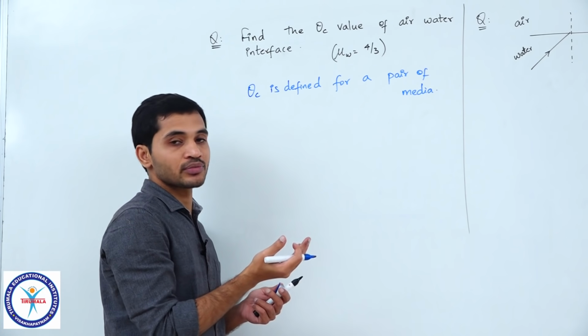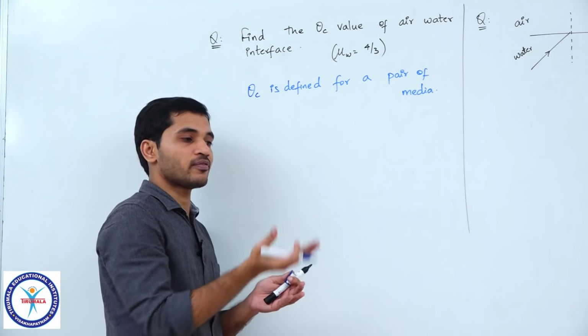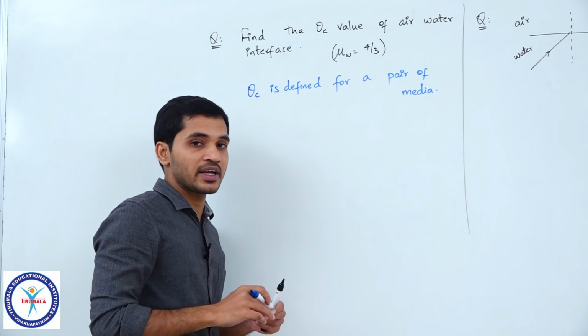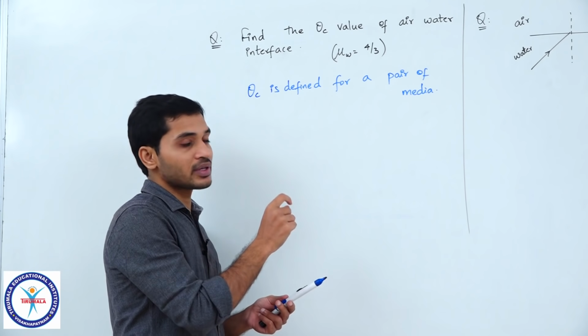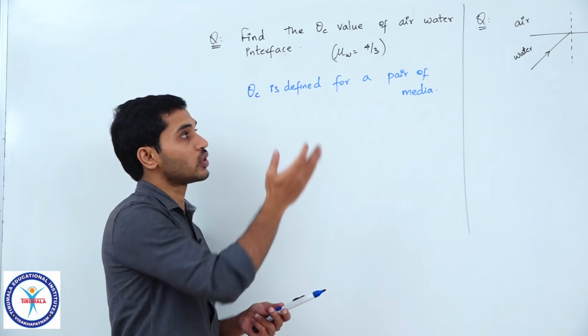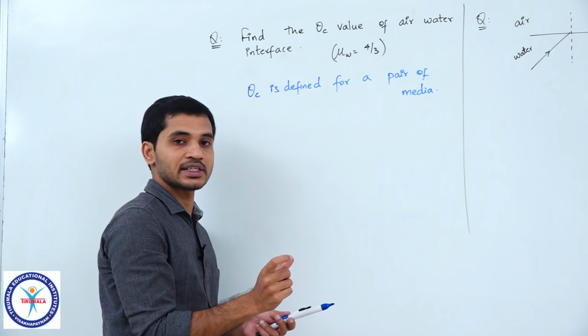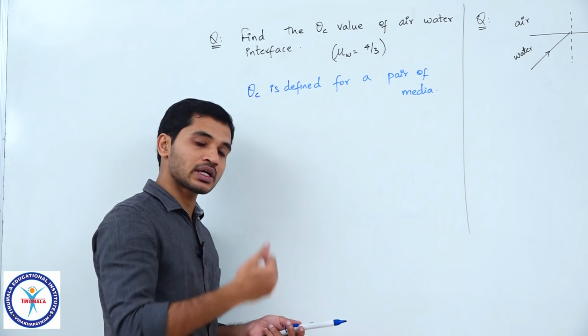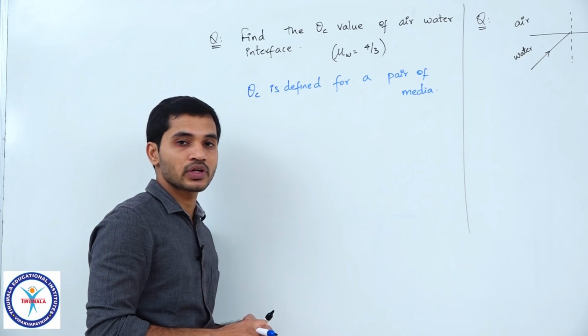Theta c is involved with a pair of media, from denser to rarer, that is the case for which we define theta c, right. So, air water will have a particular theta c, air glass will have a different value of theta c, water glass will have a different theta c, clear.